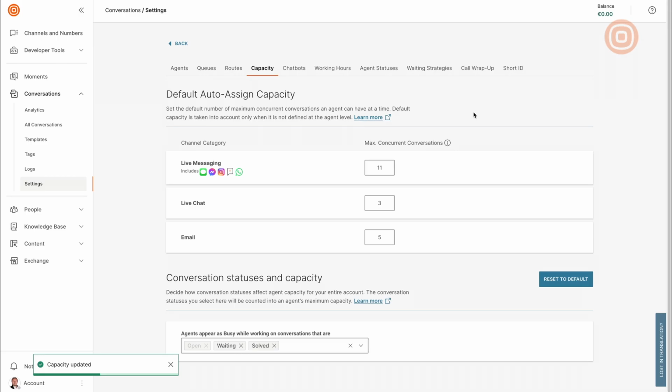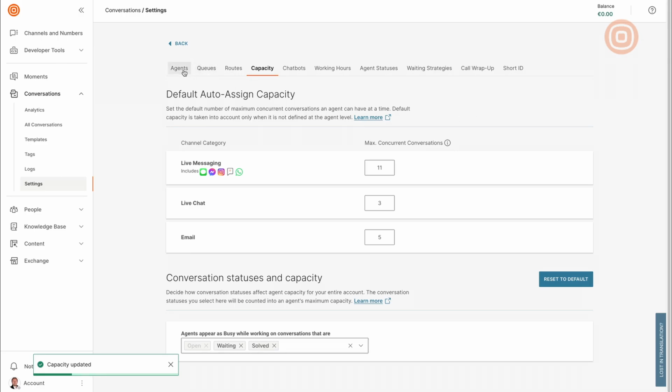Now let's change the capacity per agent level, because when watching the reporting, Massimo realized that Emma can handle more conversations than defined per contact center. This is why Massimo will increase the number of live messaging capacity to 12 for Emma and, of course, reward her for the hard work.